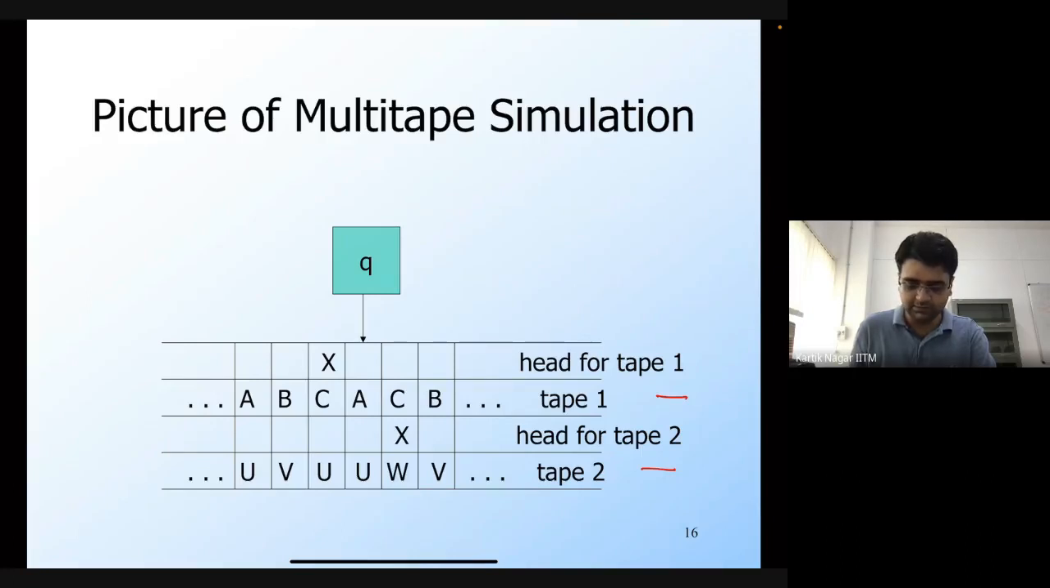These tracks for maintaining the position of the read head store a marker to denote where exactly the head is. Here, for example, whenever we have this X marker, it means that this head is here and this head is in this position. And this one tape Turing machine itself is going to have just a single read head.